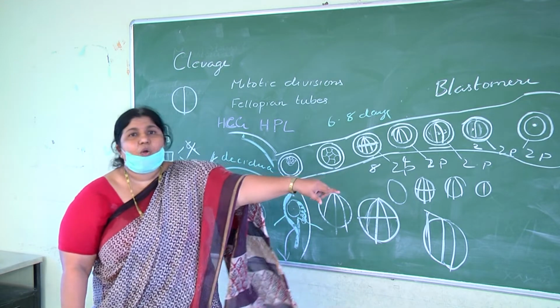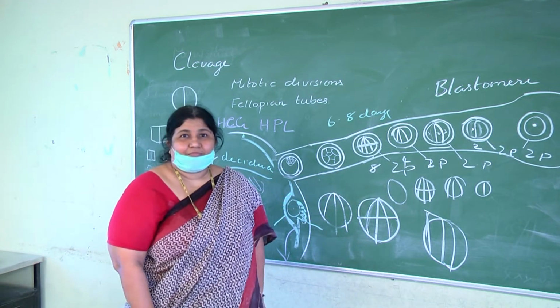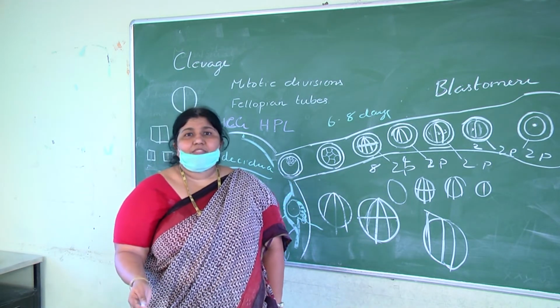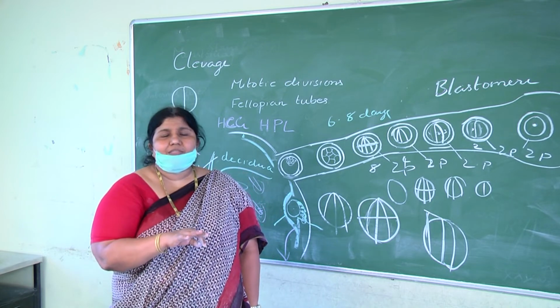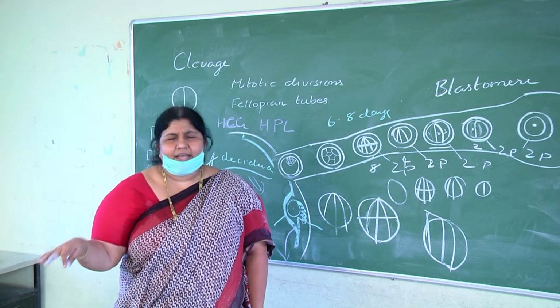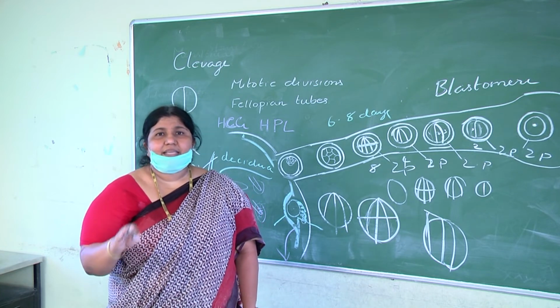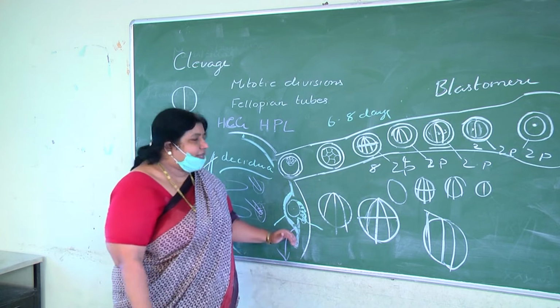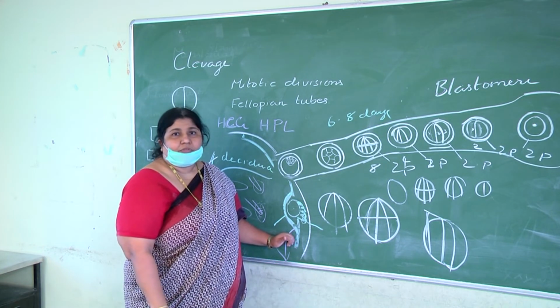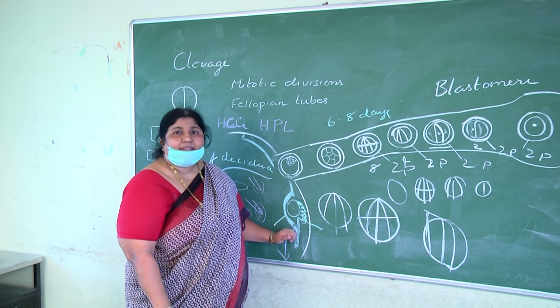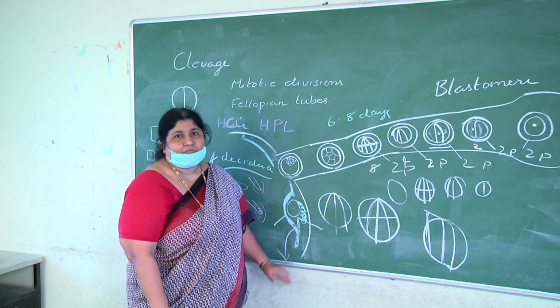Now we don't need the corpus luteum. So after 3 months, ovariectomy will not cause any harm to the fetus, because the placenta is secreting progesterone, which is maintaining the endometrium and the pregnancy without any problem.